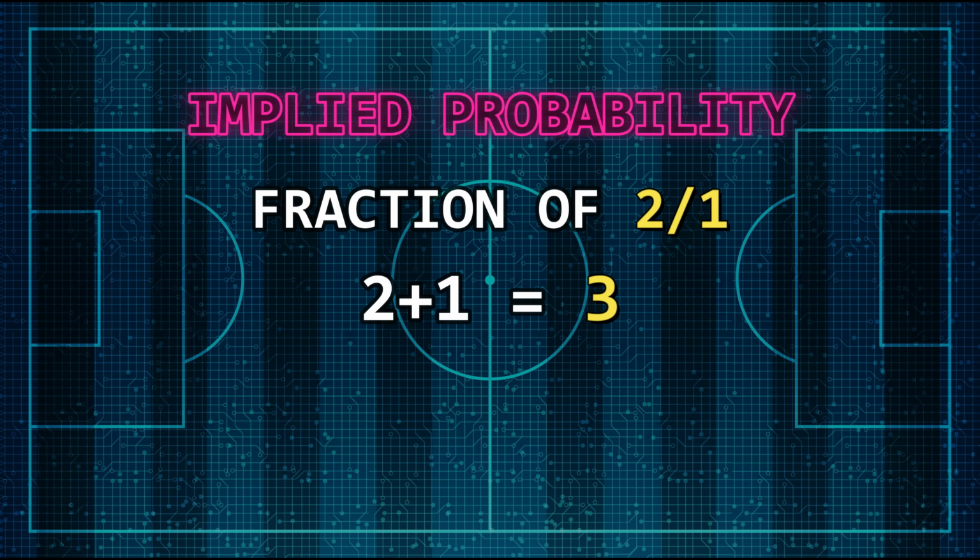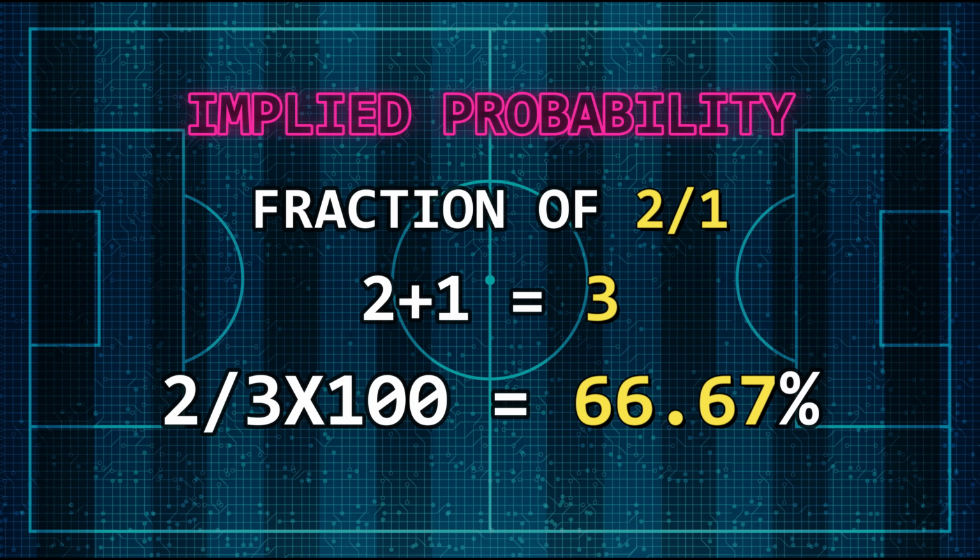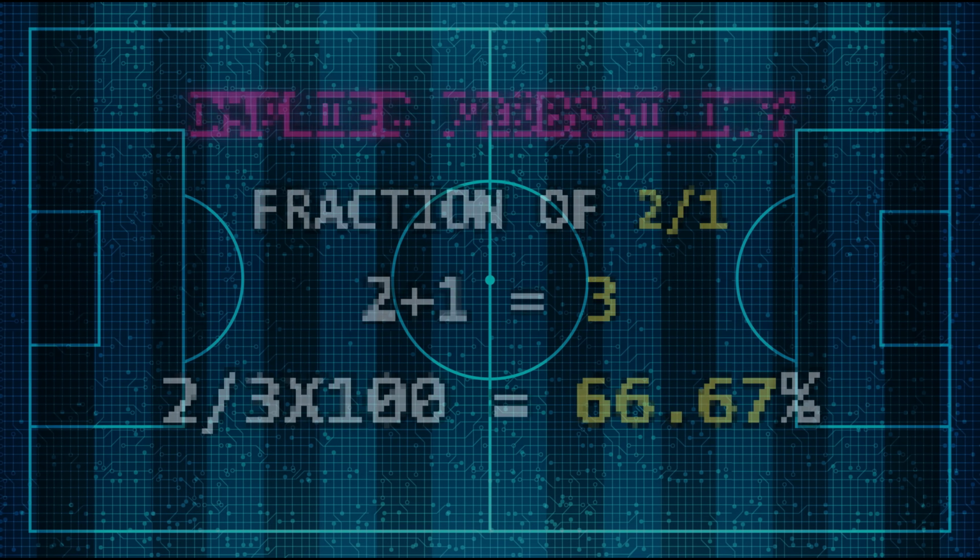This would work the same way as if it was, say, 7 to 4. We would just add the 7 and the 4 together to get 11 and divide 2 by 11. So in our example, we are dividing 2 by 3 and times that by 100. This then gives us a 66.67% chance of it happening.